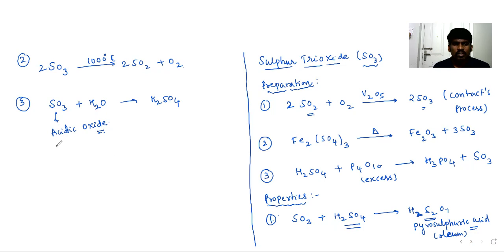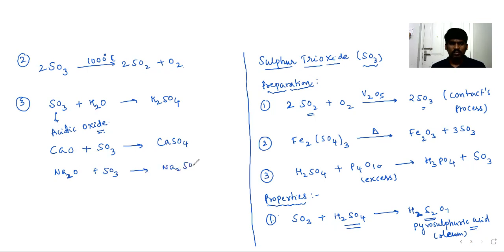How do you know? CaO, whenever it reacts with SO3, forms CaSO4. In the same way, Na2O, sodium oxide, if it reacts with SO3, forms Na2SO4. Whenever an acidic oxide reacts with a basic oxide, it forms salt. That is what we can understand from those reactions. SO3 is acidic, as well as SO2 is also acidic.